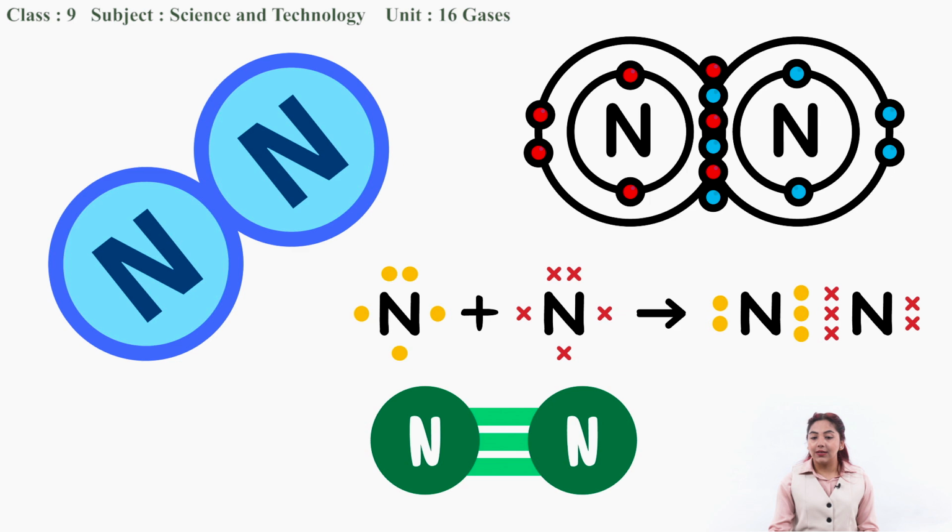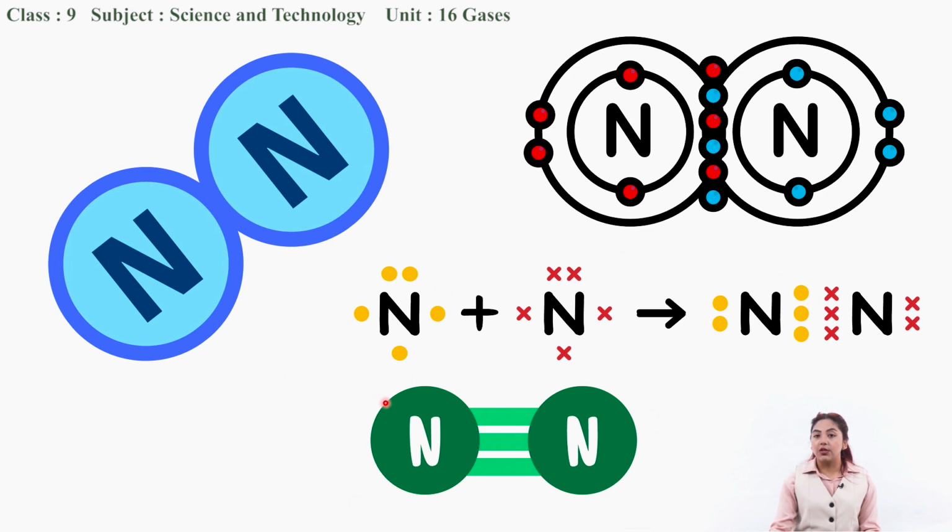So here you can see that nitrogen has 5 electrons in its outermost orbit, among which it shares 3 electrons. Each atom shares 3 electrons to form a triple bond. Due to this triple bond, nitrogen is inert under normal condition because it requires a lot of energy to break this bond.